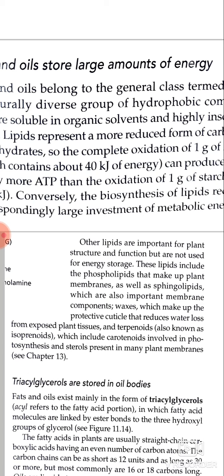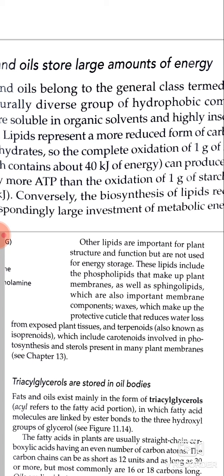These lipids include the phospholipids that make up plant membranes, as well as sphingolipids, which are also important membrane components, waxes, which make up the protective cuticle that reduces water loss from exposed plant tissues, and terpenoids, also known as isoprenoids, which include carotenoids involved in photosynthesis and sterols present in many plant membranes.